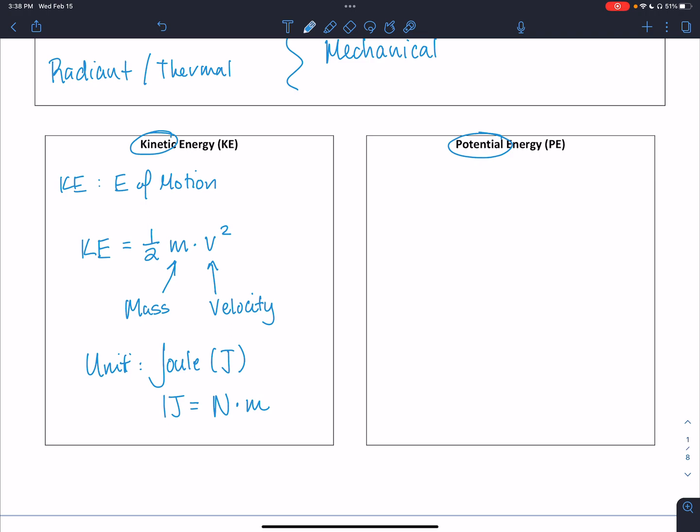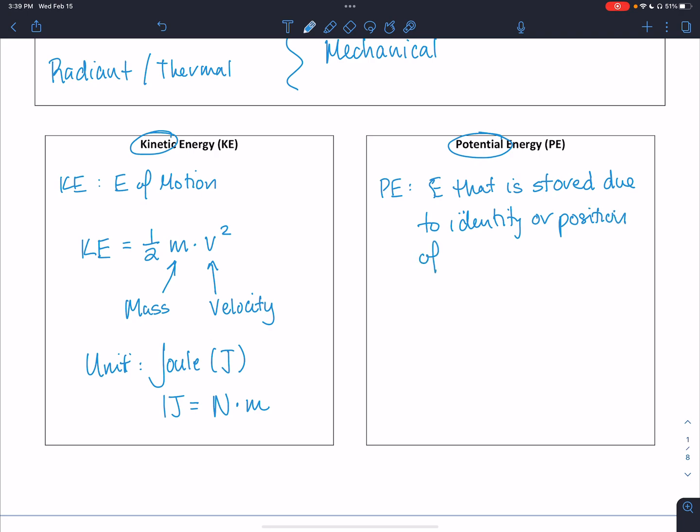Now, in addition to kinetic energy, we also have potential energy. This is energy that is stored and is due to the identity or position of the matter that you are dealing with.